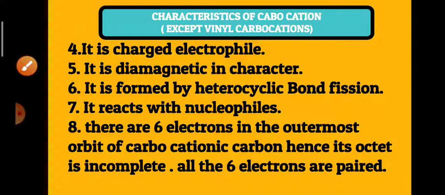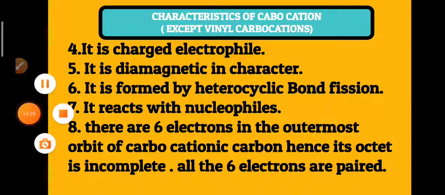Now carbocation we can consider as a charged electrophile, because due to the presence of the empty p orbital, it can drag electrons from other species.